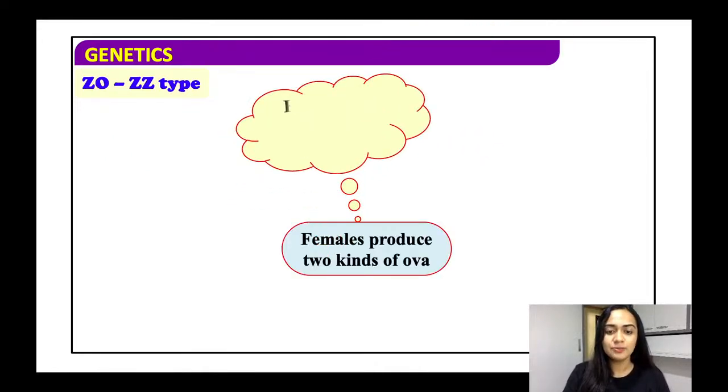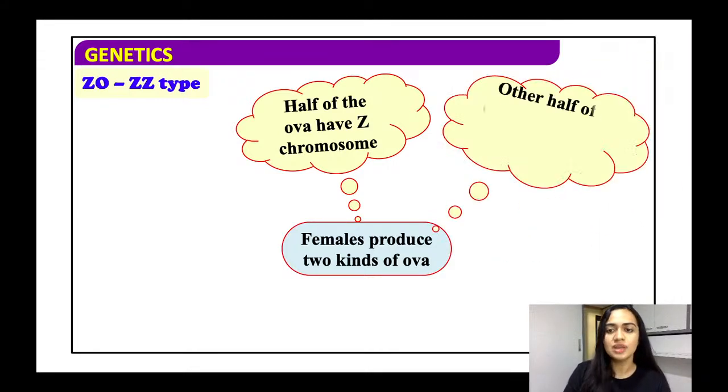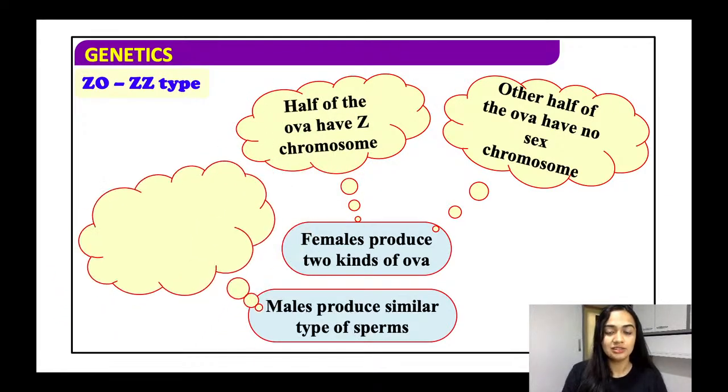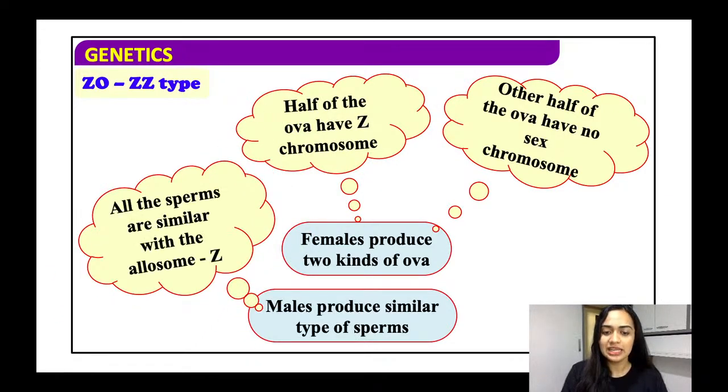Now female produces two kinds of ova here. So one half has the Z chromosome and the other half has no sex chromosome, they only have the autosomes. So this is what causes the sex determination. So male produce similar type of sperms. All the sperms are similar with the allosome Z.